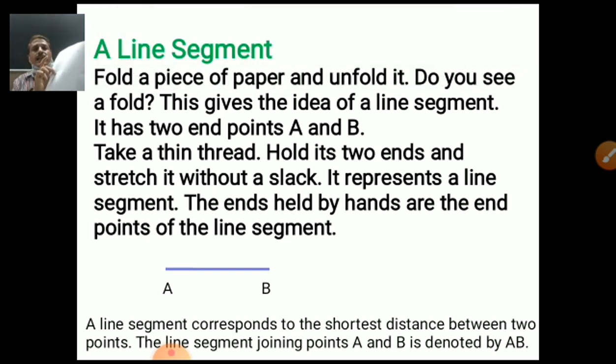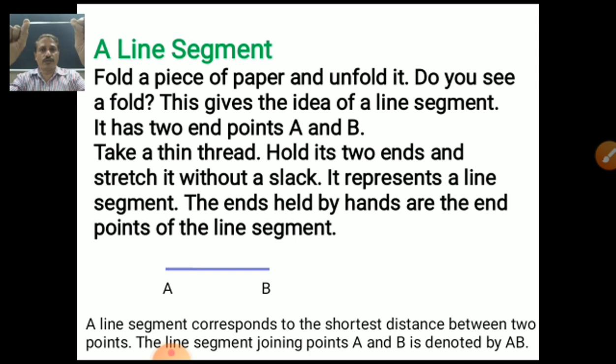Take a thin thread, hold its two ends and stretch it without a slack. That means a straight thread. It represents a line segment. The ends held by the hands are the endpoints of the line segment. Suppose this is a thin thread. Can you see here? This is my A, this is my B. Have you seen this one? A and B, a line segment.